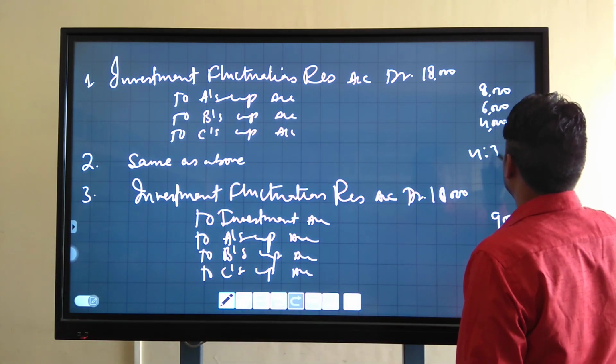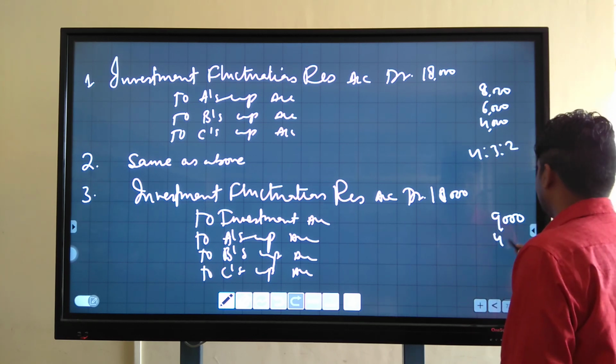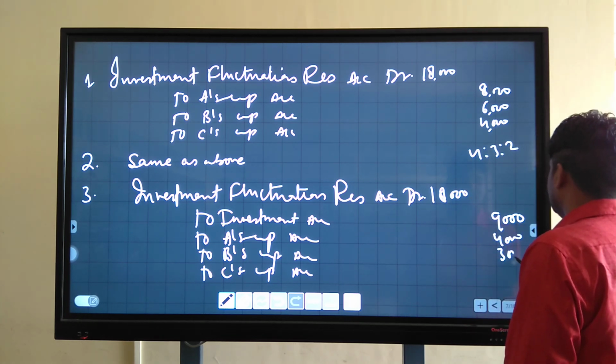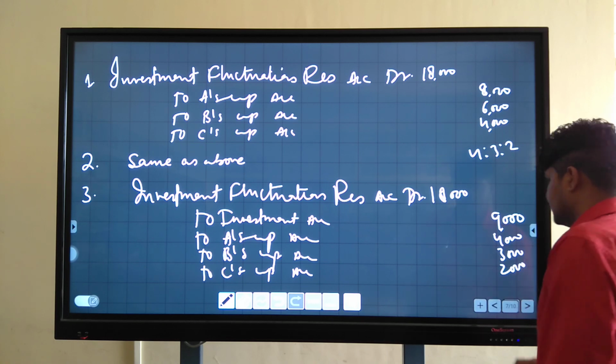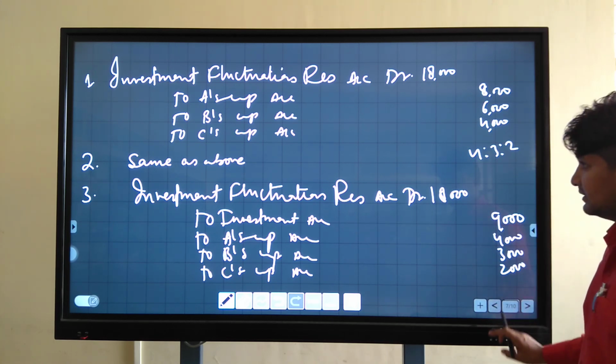The ratio is 4, 3, 2, and we get 4,000, 3,000, and 2,000. Is it okay?